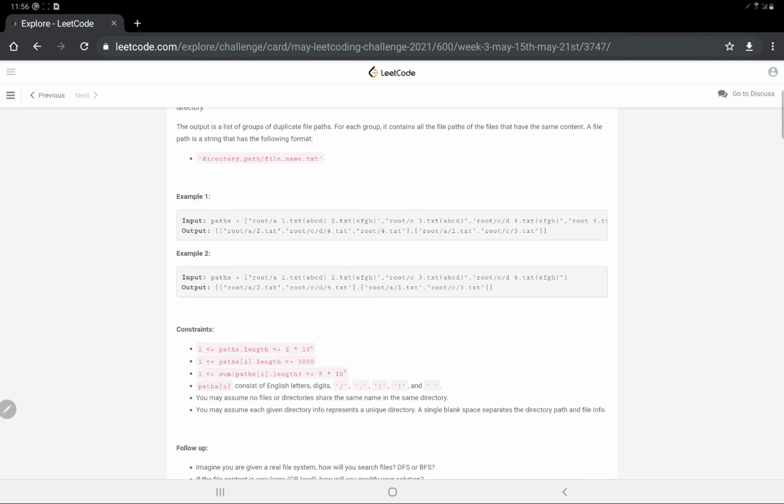Alright, you may assume that no files or directories share the same name in the same directory. Basically, like in a normal file system, if you create a new folder, there would be no two files with the same name. It would give an error saying the file already exists. So we have to take it to the real case scenario. You may also assume that each given directory info represents a unique directory, and the path is also unique. So it's pretty much a real file system, and a single blank space separates the directory path and the file info. That is where we have to call the split function.